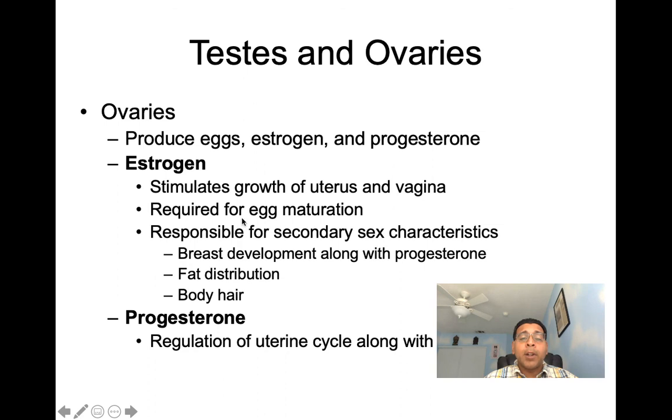It's required for egg maturation, and it's responsible for the secondary sex characteristics in females, which includes breast development along with progesterone, fat distribution, and the appearance of body hair. Progesterone is involved in the regulation of the uterine cycle along with estrogen.